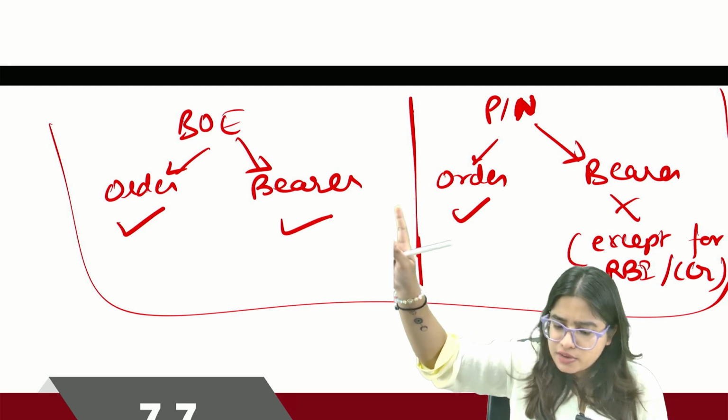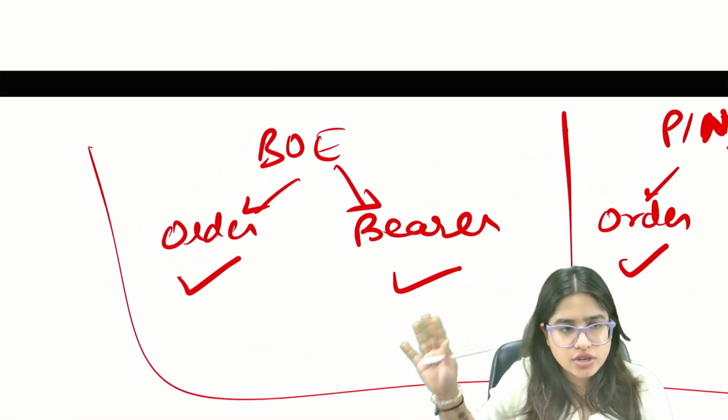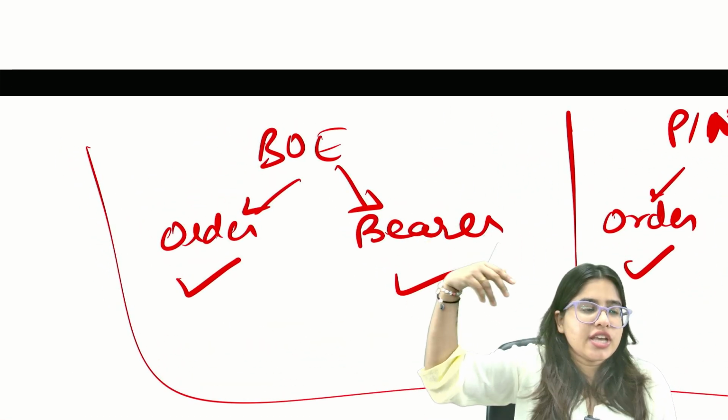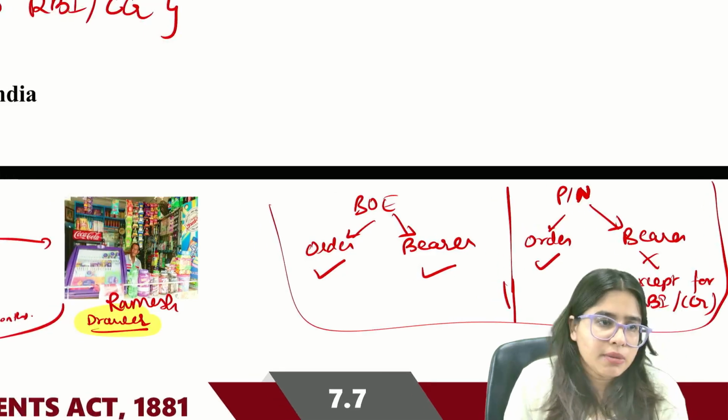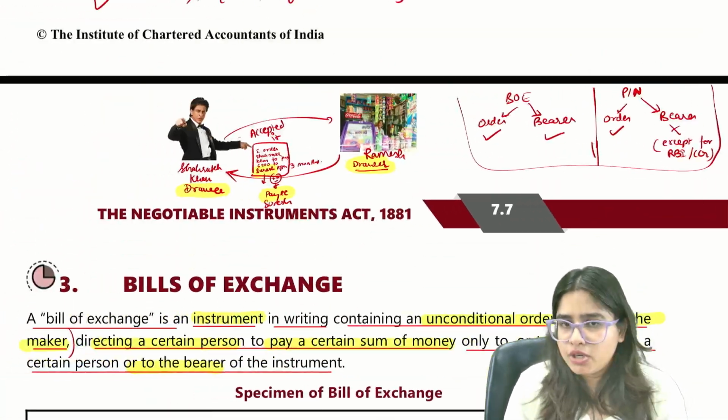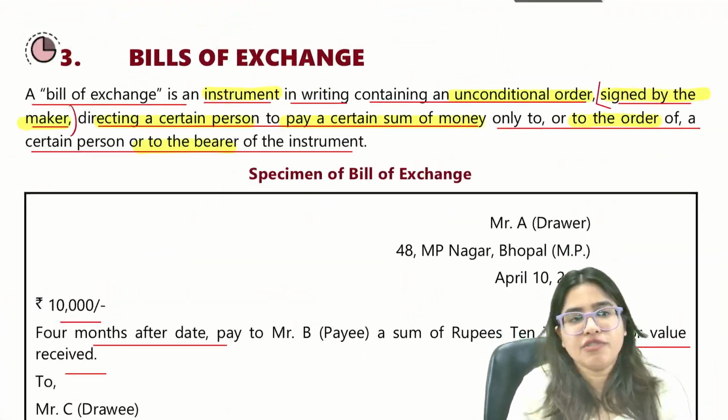Now if we talk about bills of exchange, guys, there is no such restriction in bills of exchange. Bills of exchange can be payable to order also, or can be payable to bearer also. So it can be payable to order, or it can be payable to bearer. Now please come to the definition of bill of exchange.